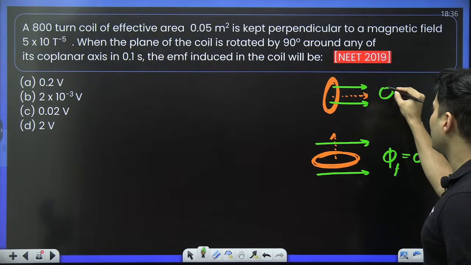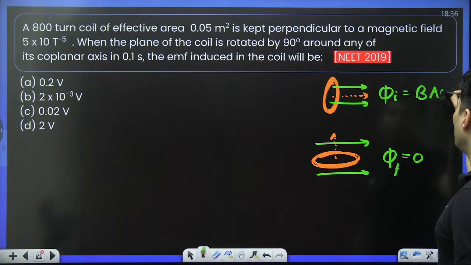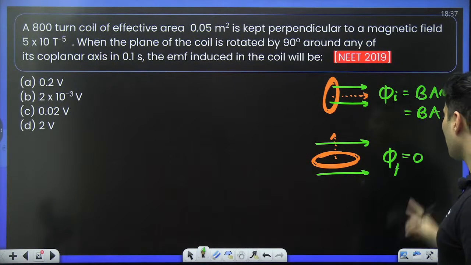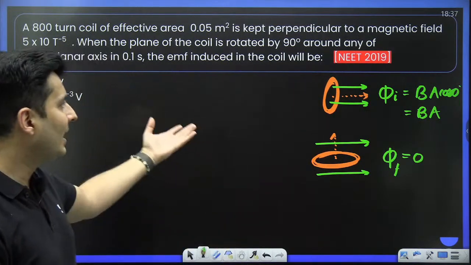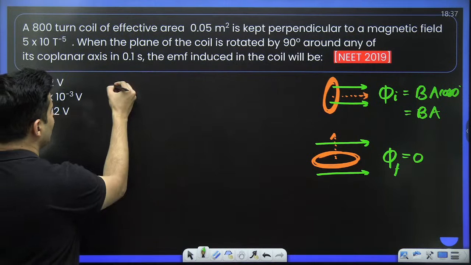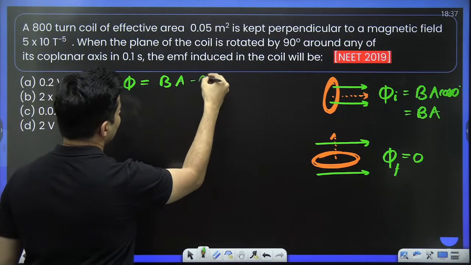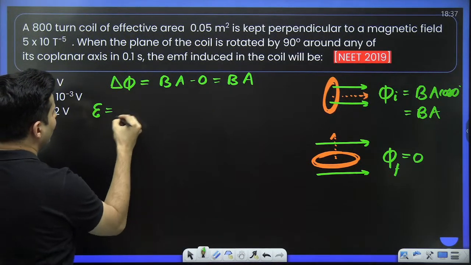And initially, the magnetic flux would be just B into A into cos of 0 degree. Cos 0 is 1, so it is just BA. Finally it is 0 because cos 90 is 0. So the flux has changed. How much did the flux change by? BA minus 0, so it is just B into A. So for the EMF, what will I do?